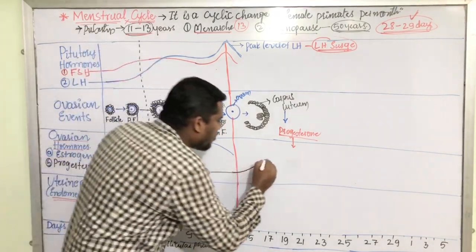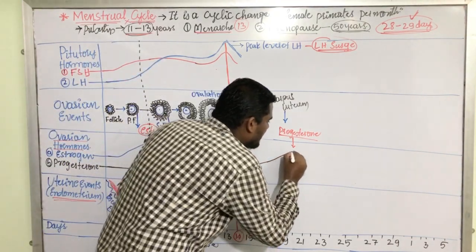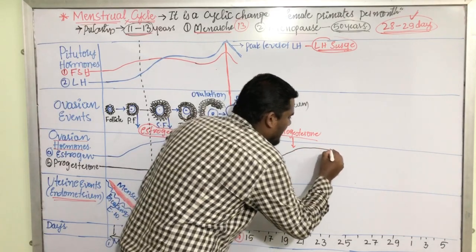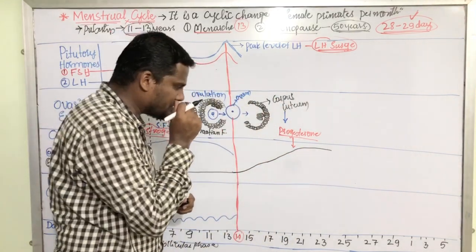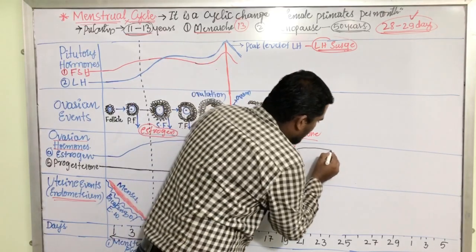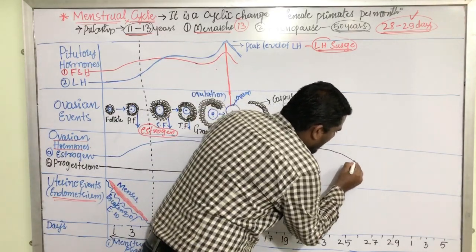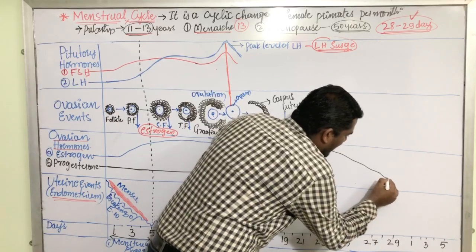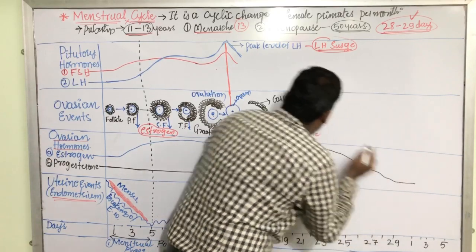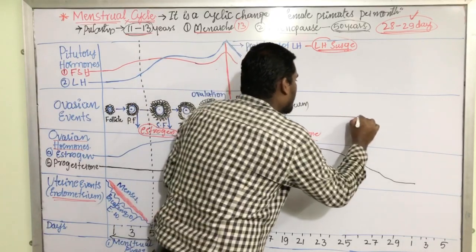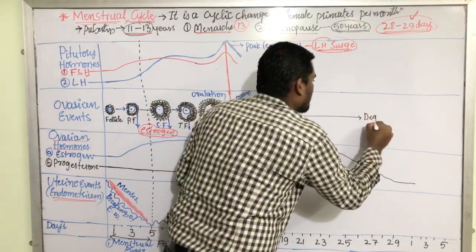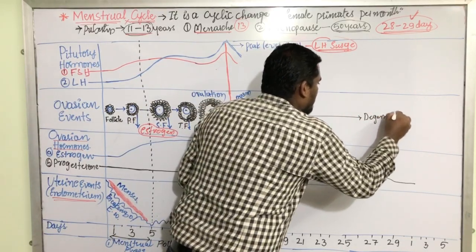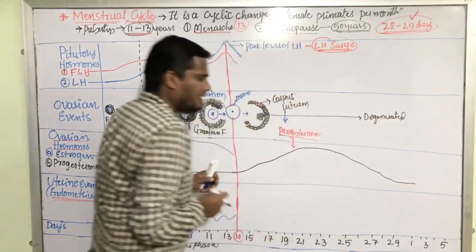Progesterone level is slowly getting increased, and it is also reaching its peak level, and this corpus luteum remains up to the 29th day. On the 29th day, again this corpus luteum is getting degenerated.